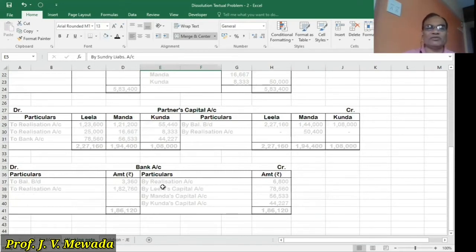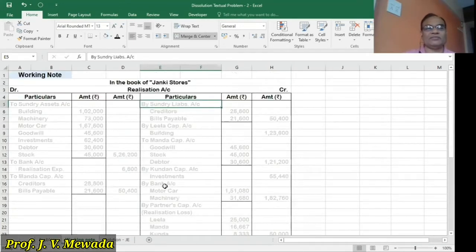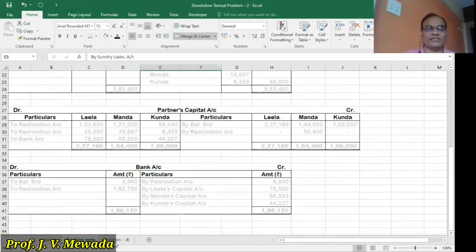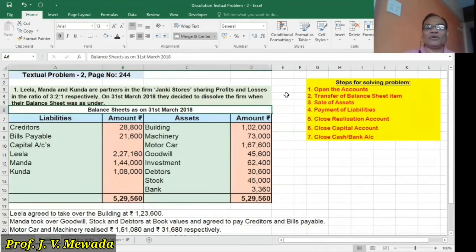So these are the three accounts that we are preparing. And these three accounts will be considered as a working note. And from this working note, we'll be passing the entries later on. So let us proceed. First, as per the steps, open the account. So we have already completed opening of the accounts.